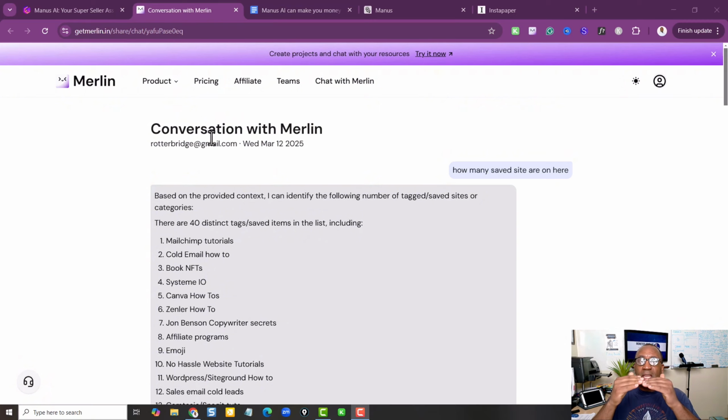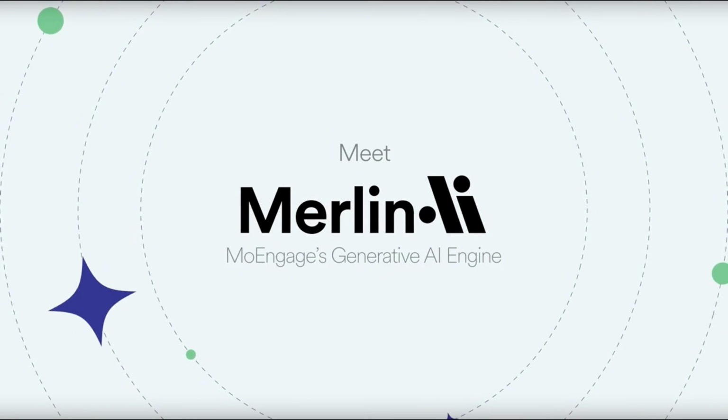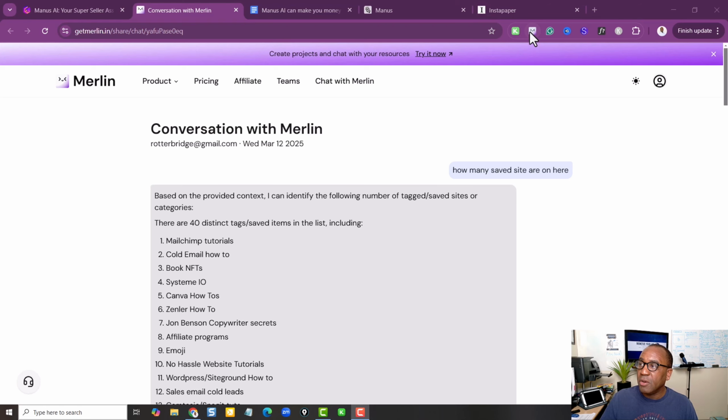Now, this is the end result here. I use one of my AI apps to then condense some information. I'm going to show you how it's all done, and then I'm going to step it down for you. So look at this. The very first thing I did was I went over to Merlin, which sits on my desktop right here. Right here it is.